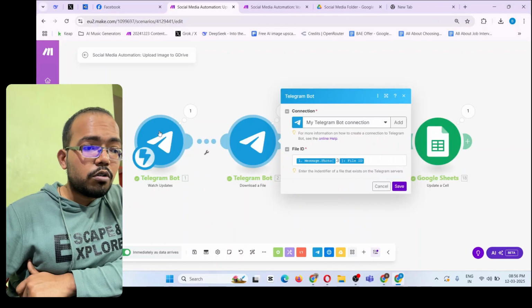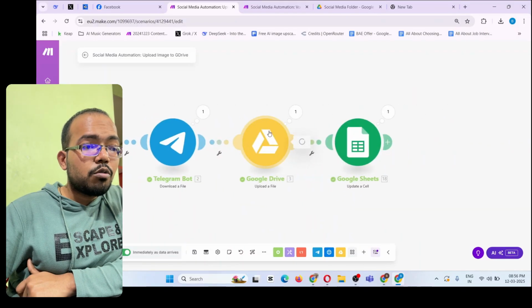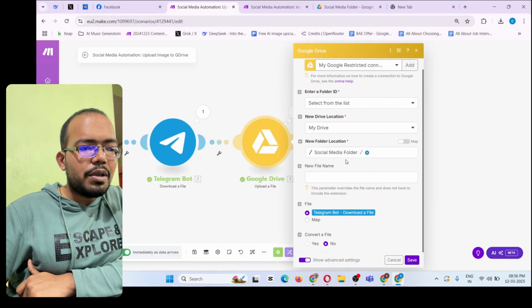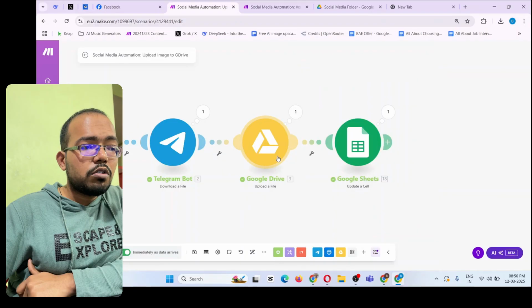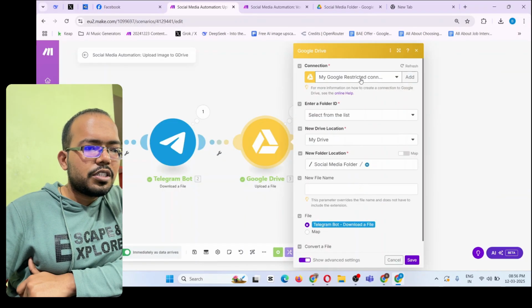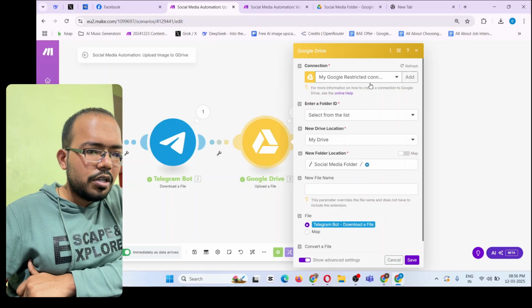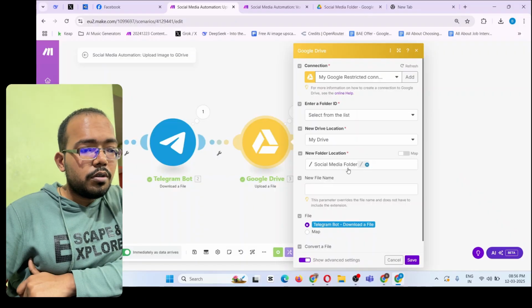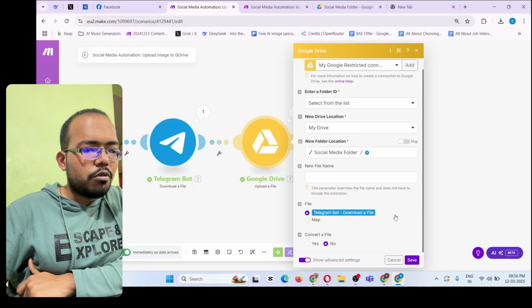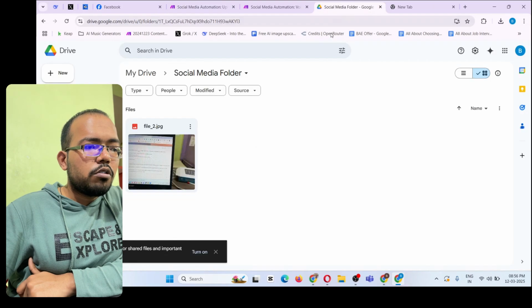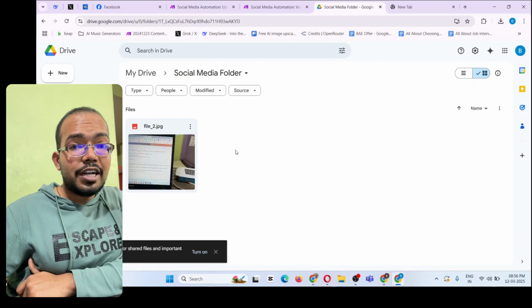It downloads that photo, then uploads it to the Google Drive. So here it is uploading that photo to my particular folder where I want it to upload. You don't have to do much over here, don't need to set up much. Simply connect your Google Drive over here, make sure you choose the folder where you want it to upload, and then choose this Telegram bot download a file and click on save. Once you do that, it will upload your photo over here. For example, this is the one that I uploaded.